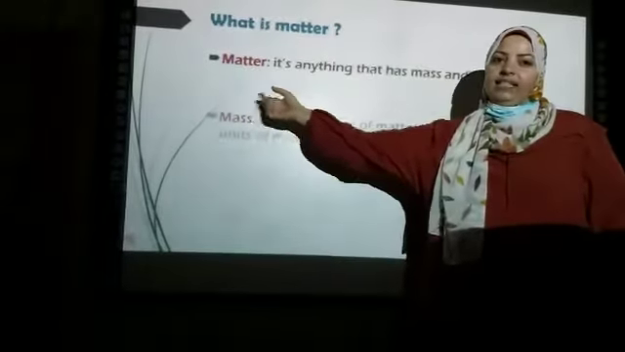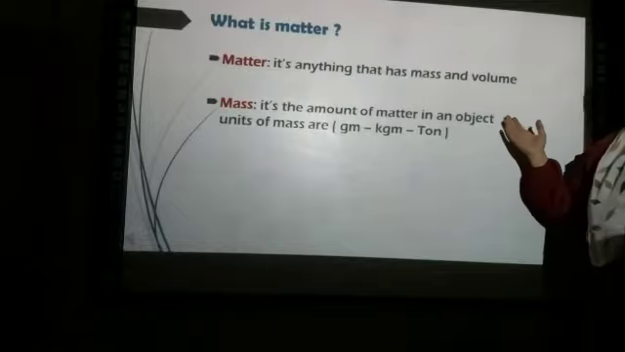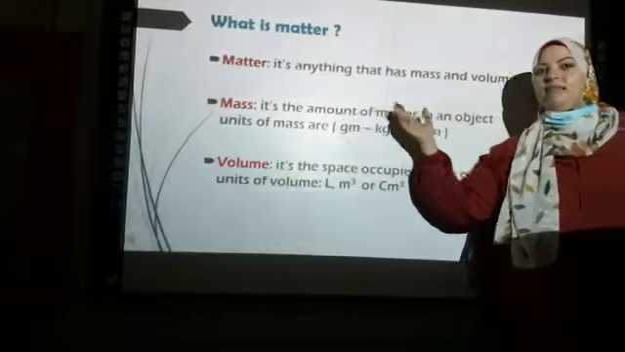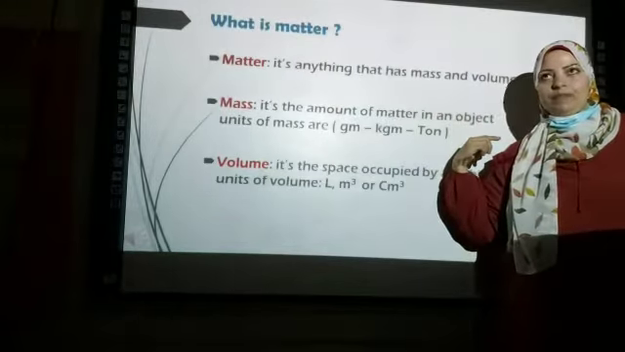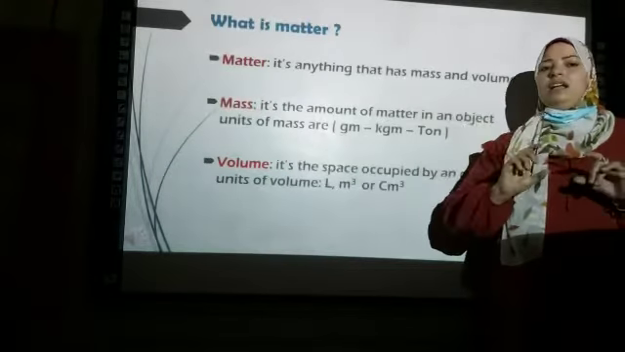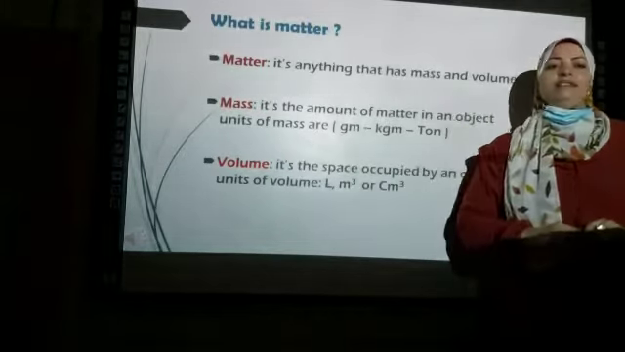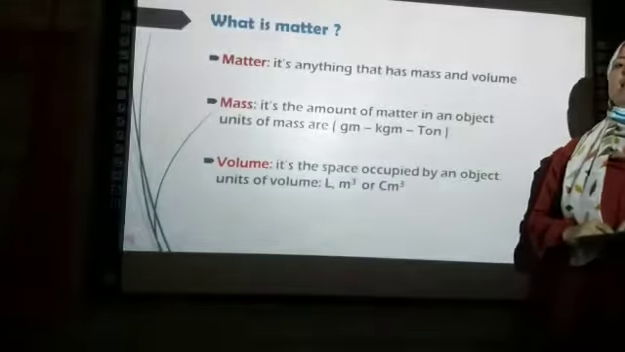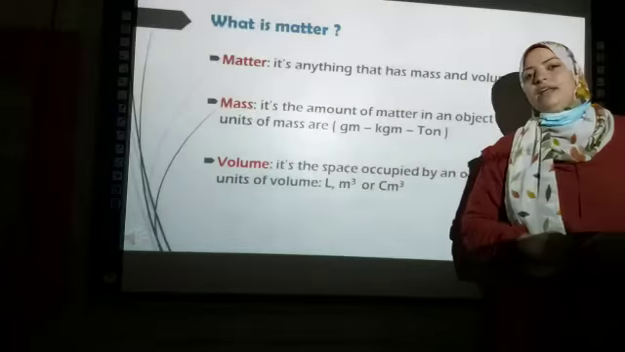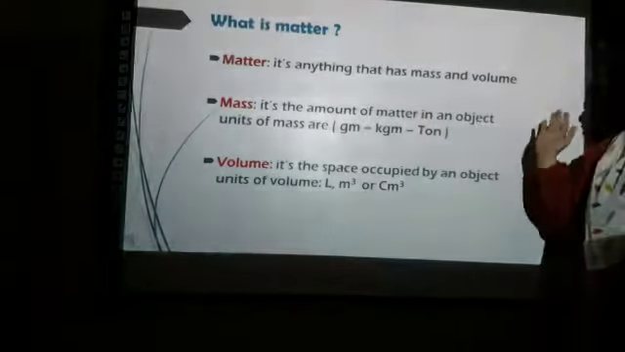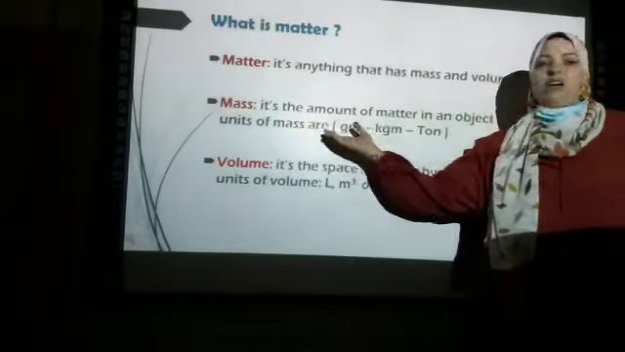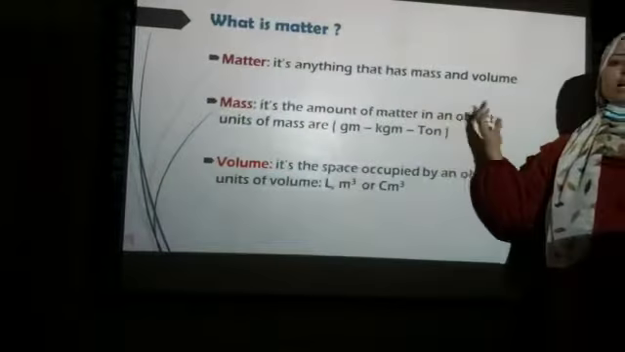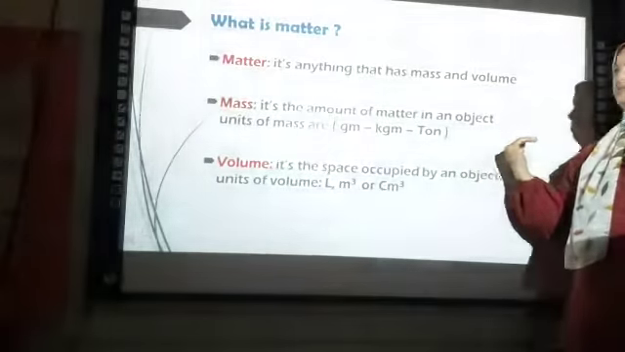Mass is the amount of matter in an object. If I say the mass of this pen is 5 grams, it means that the amount of plastic in this pen equals 5 grams. The units of mass are gram, kilogram, and ton.